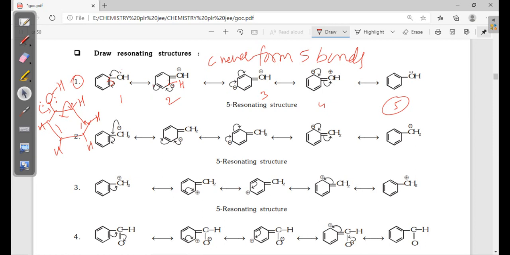Next, here CH2 plus is there, electrons from higher to lower. So the pi bond is given to CH2 plus, then the benzene carbon gets positive charge. To neutralize it, this pi bond shifts here, then this carbon gets positive charge, then again this carbon gets positive charge. You can see here again it's continuous.